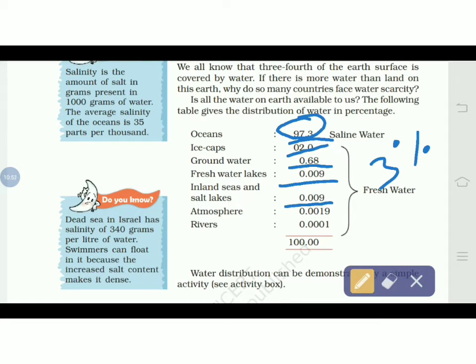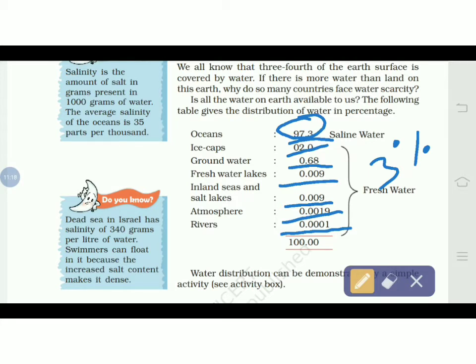Atmosphere, there is also moisture in the atmosphere. So there, how much water is available? 0.0019%. And rivers are having 0.001%. So you can see the distribution of water body in 100%. Don't confuse with the percentage. Both the things you have to learn.